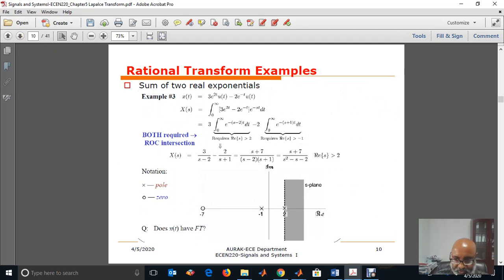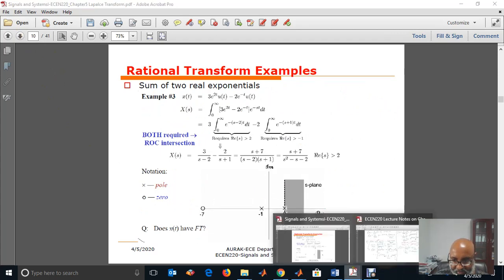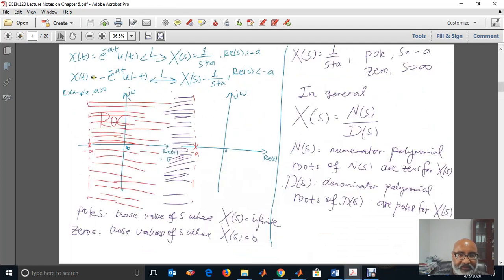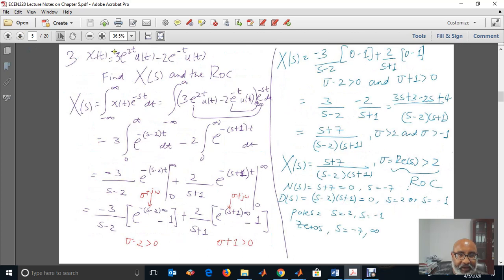Now let's do some examples here. Let's say we have x of t equals 3 e to the power of 2t ut minus 2 e to the power of minus t ut. Both signals are right-sided signals.